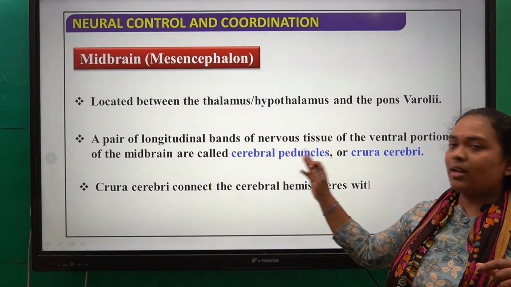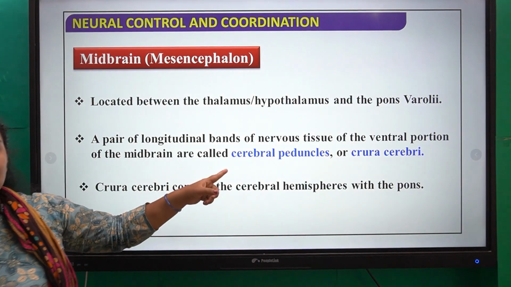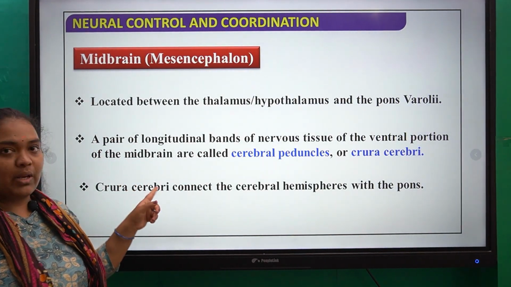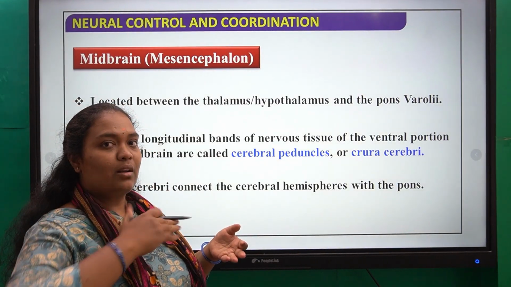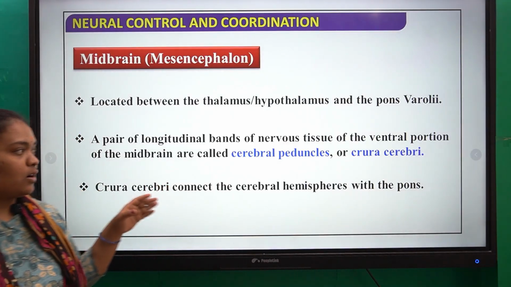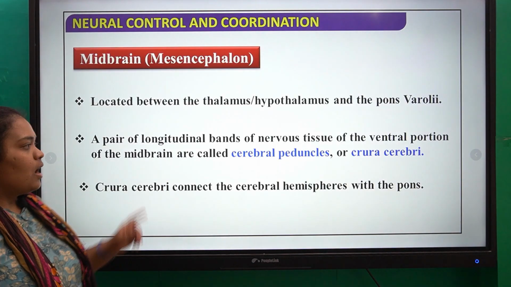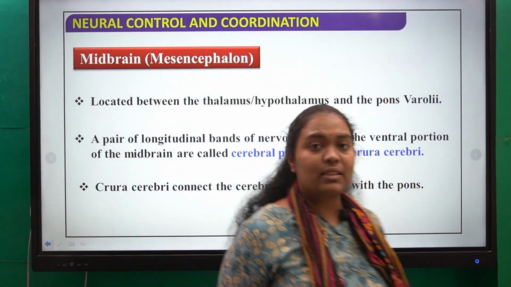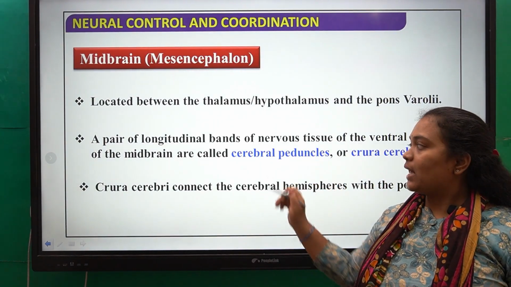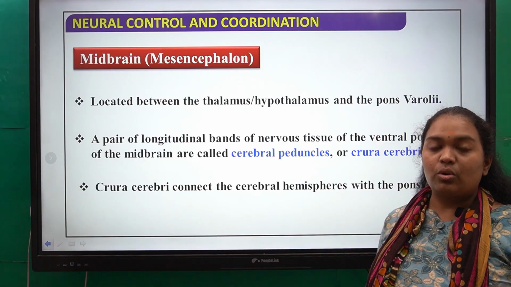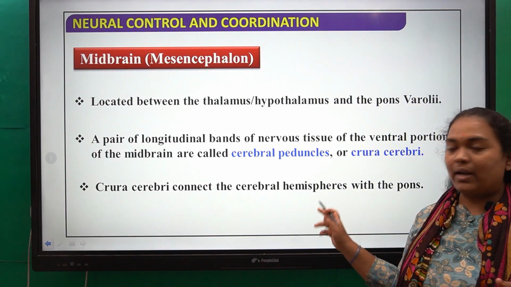And a pair of longitudinal bands of nervous tissue. A pair means what? Two in number. So two longitudinal nervous tissue bands are on the ventral portion of the midbrain. So if I say this is the dorsal of the human being, this is called the ventral portion. On the ventral portion of the midbrain, there are cerebral peduncles or crura cerebri. What are the crura cerebri or cerebral peduncles? They are nothing but the long bands of nervous tissue.